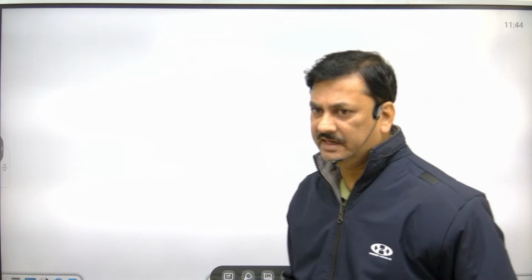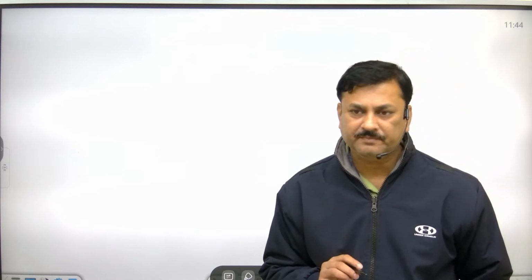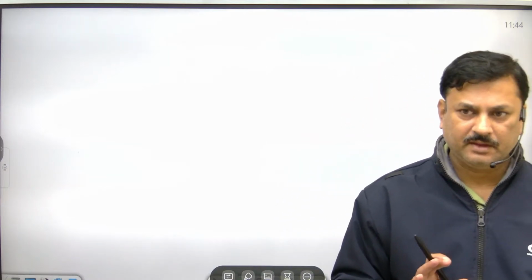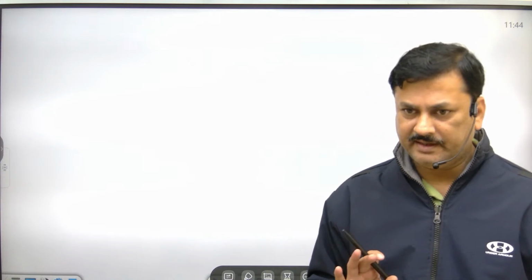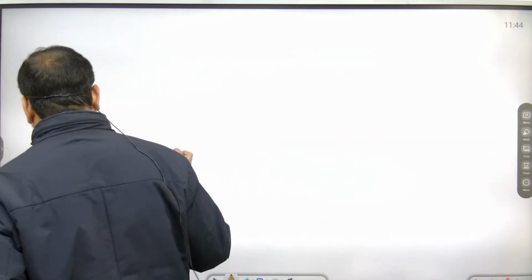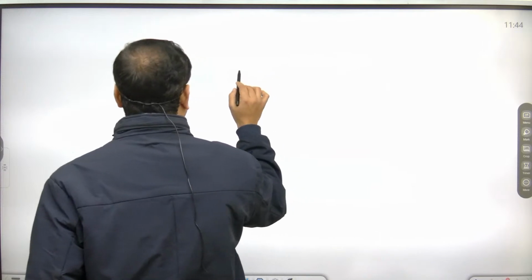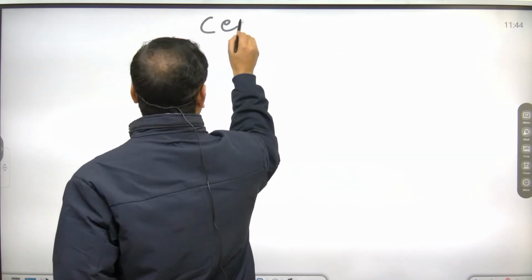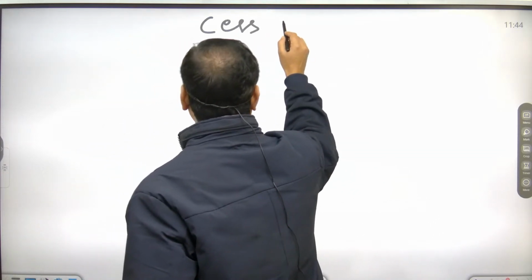So in the last class we have discussed the progressive tax, proportional tax, digressive tax and regressive tax, and apart from that, on the basis of impact and incidence of tax, direct and indirect taxes. Now I am going to discuss two important terms generally used in the tax system. The first is cess and the second is surcharge.